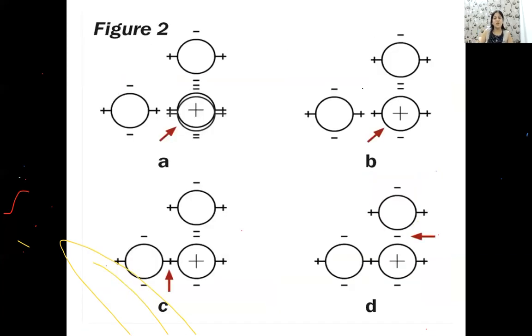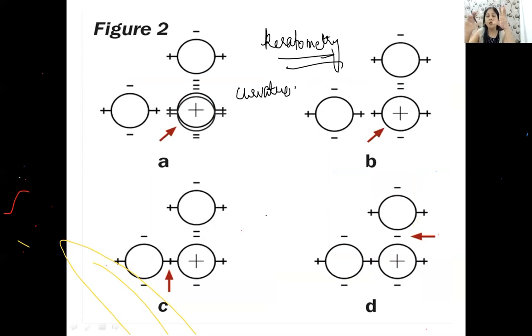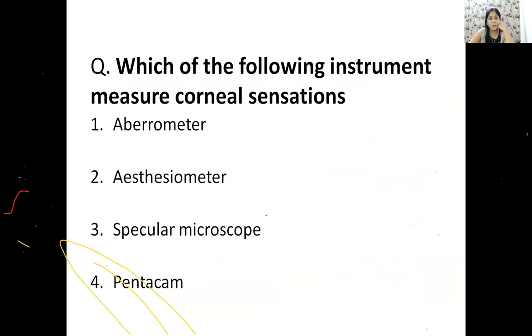All right. Now, what are we doing here? Here we are doing a keratometry, where we will be checking the curvature of the cornea. You need not know the details, but that is how we do a keratometry.